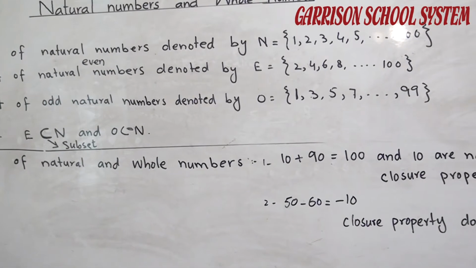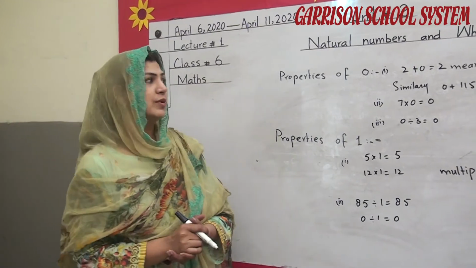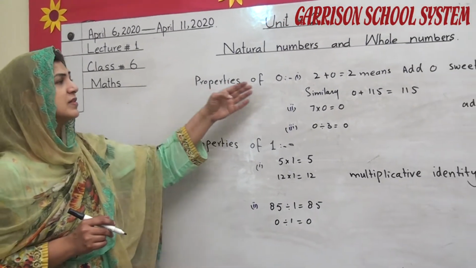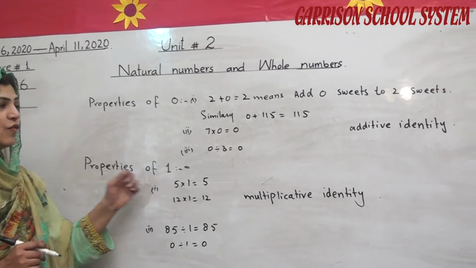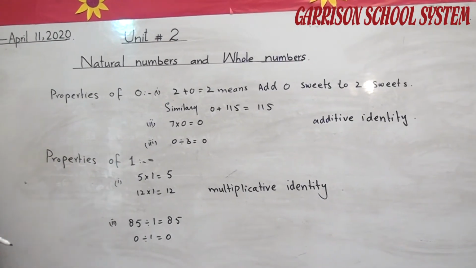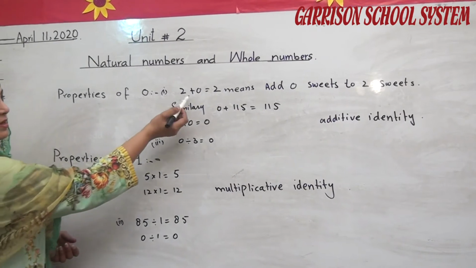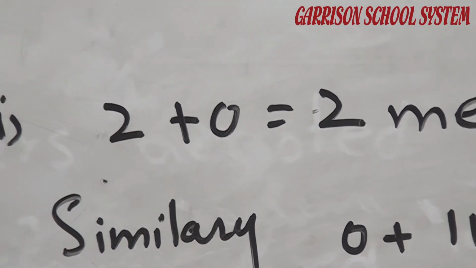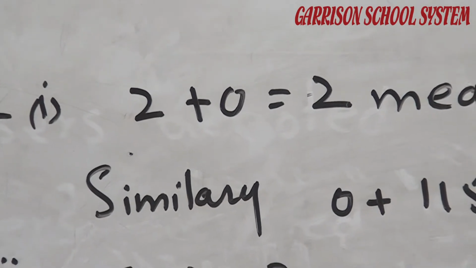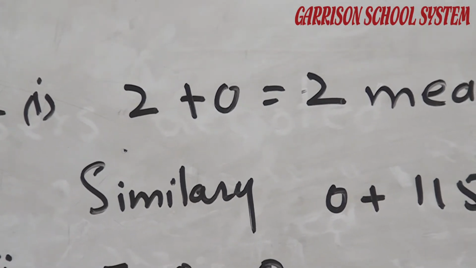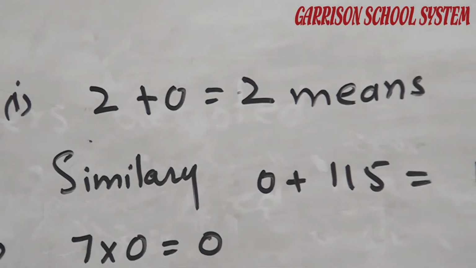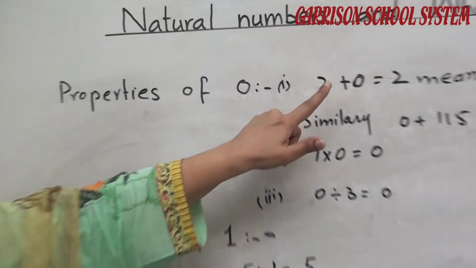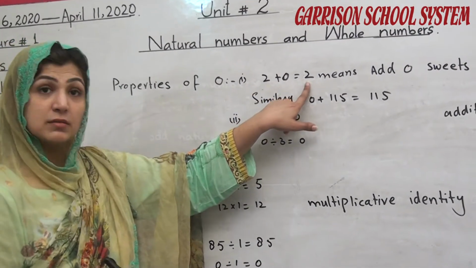After that, students, now we will discuss the properties of 0 and the properties of 1. First of all, if 0 is added to any number, the identity of the number does not change. Here is the number 2. When we add 0, we will get 2.